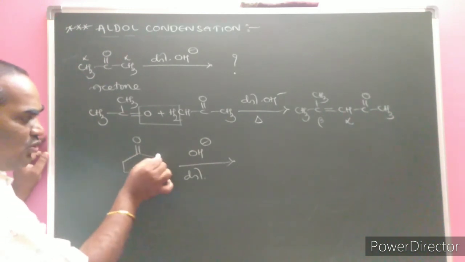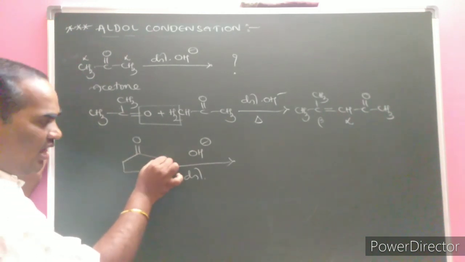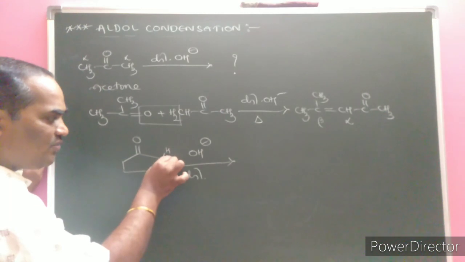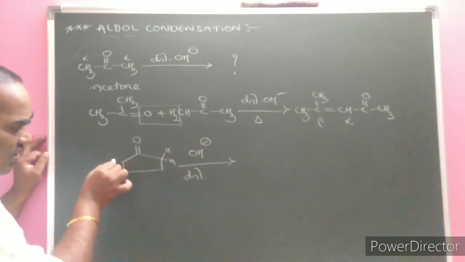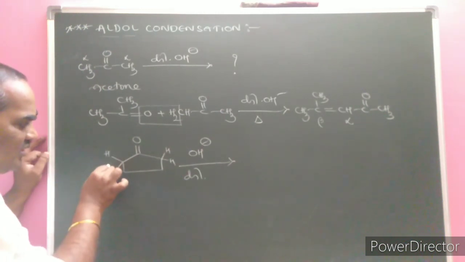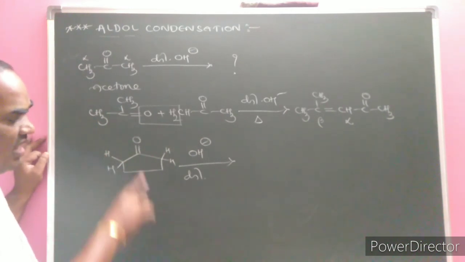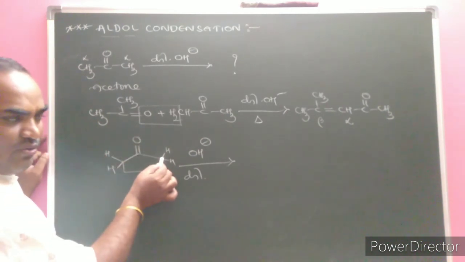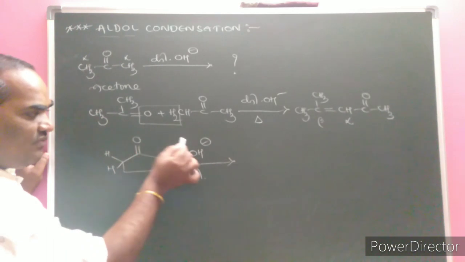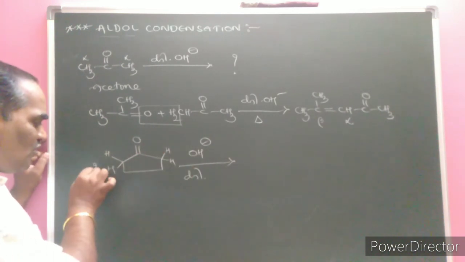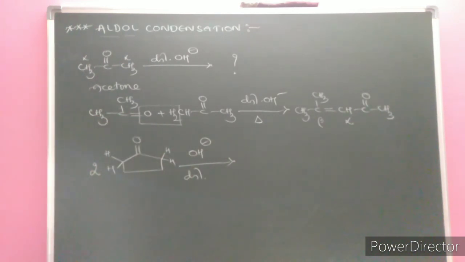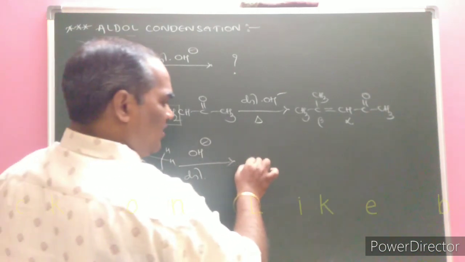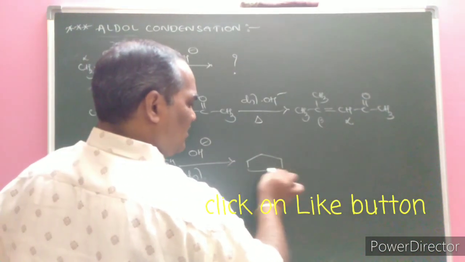Here, the next carbon atom to the functional group is alpha. Will the alpha carbon atom contain hydrogen atoms or not? Yes, here also there is C, that means two hydrogen atoms are present on the alpha position. Alpha hydrogens are there, carbonyl compound is given, dilute base is given. So how many molecules do I need to take? 2 molecules.